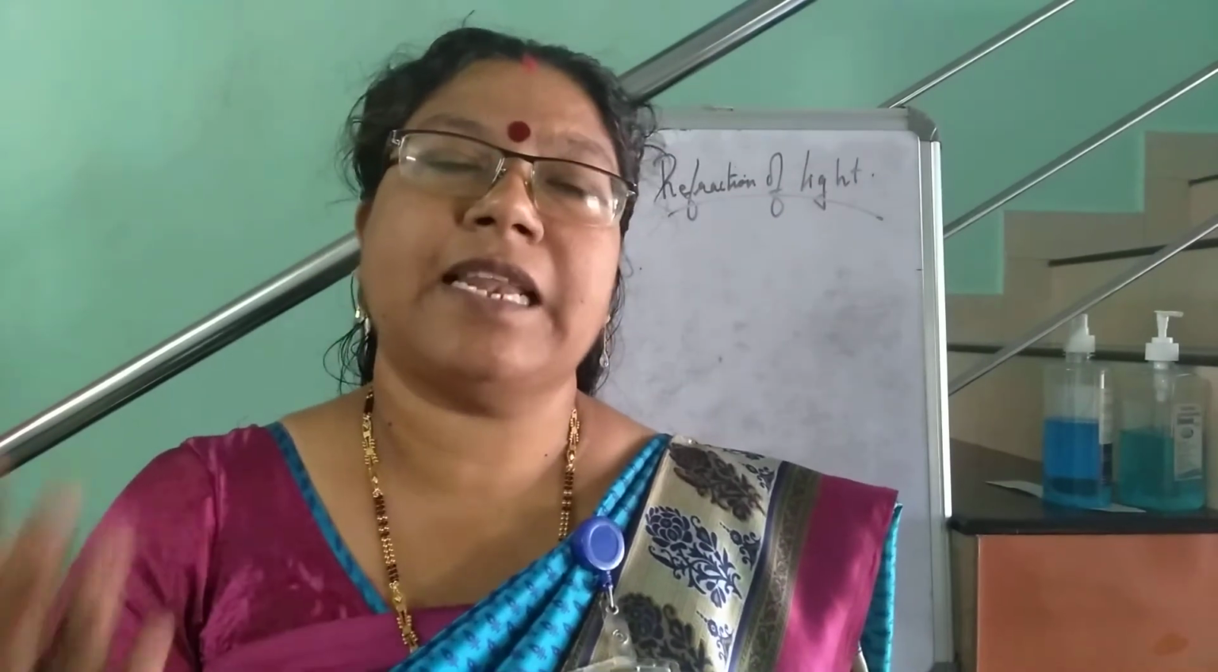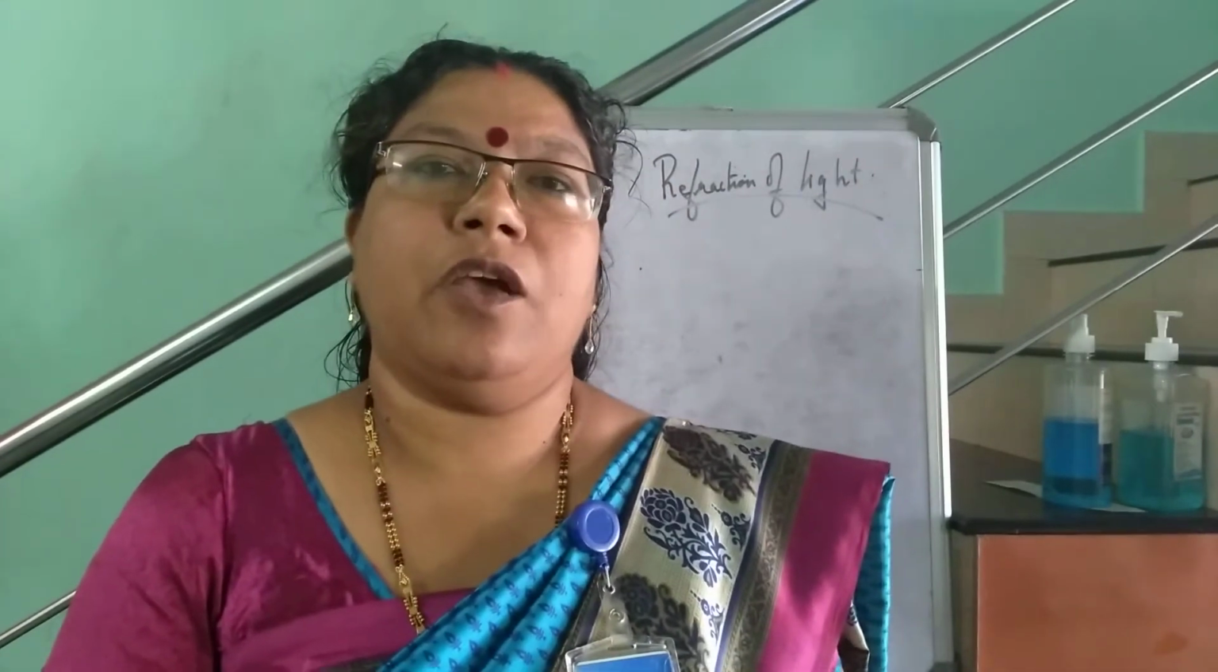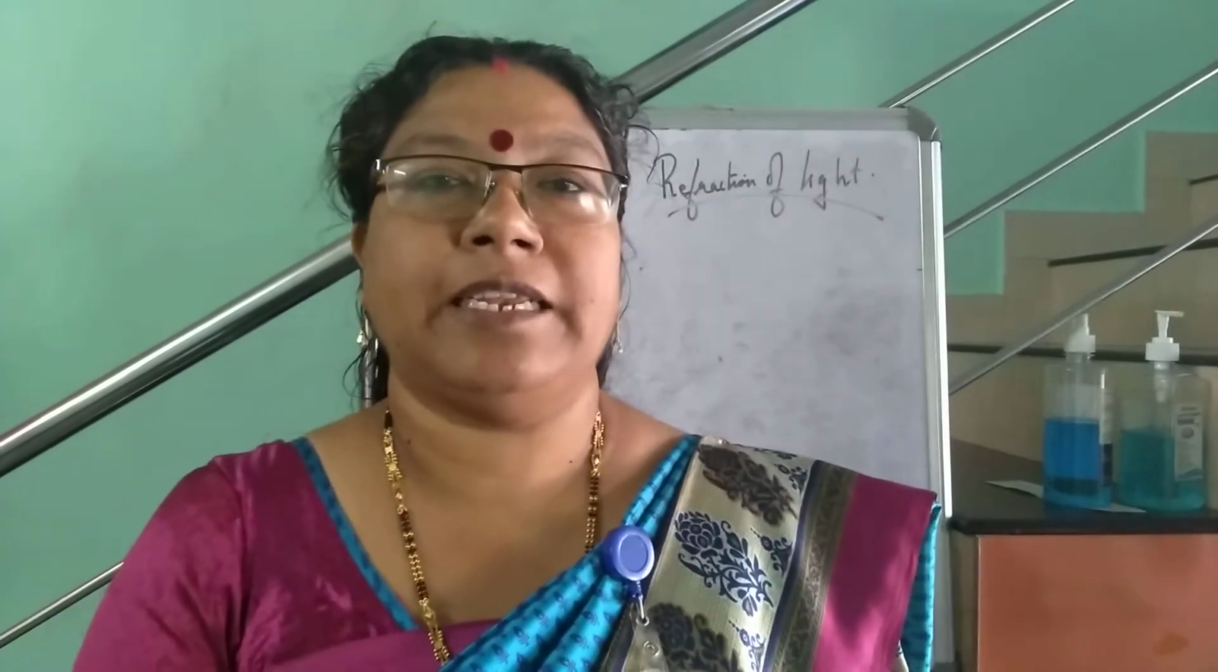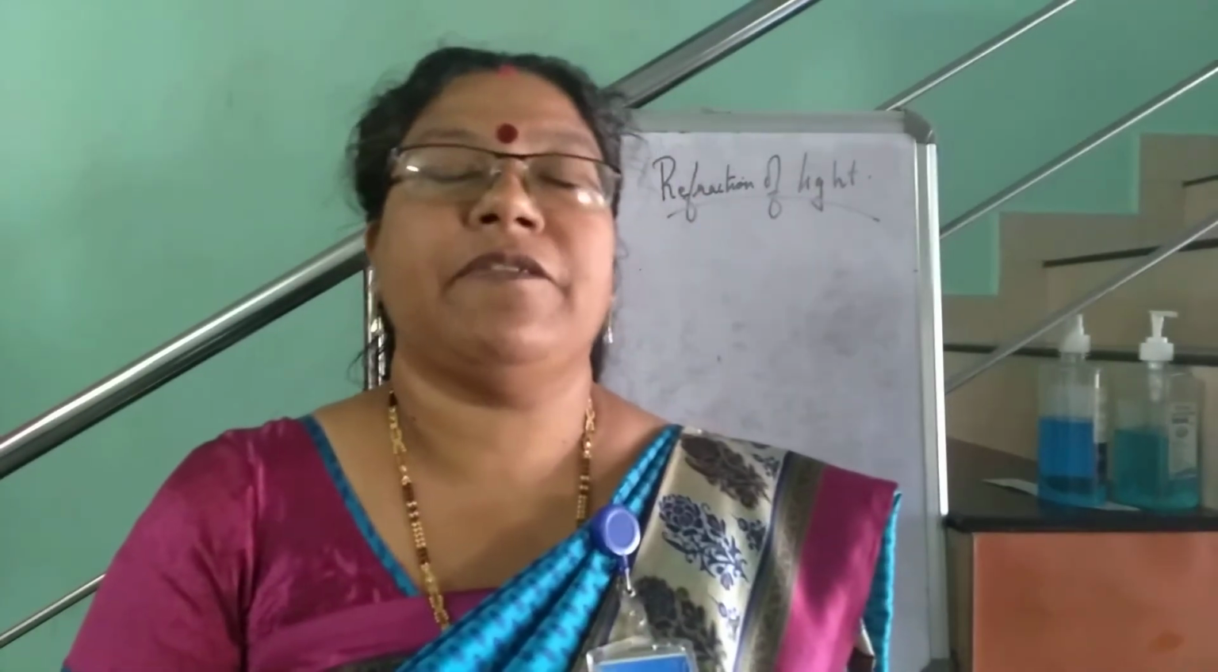So why does light refract? Light refracts because of the influence of the medium. So what is this influence of the medium? One measure to understand the deviation of light is optical density. Optical density is a measure which determines the deviation of light in a medium.